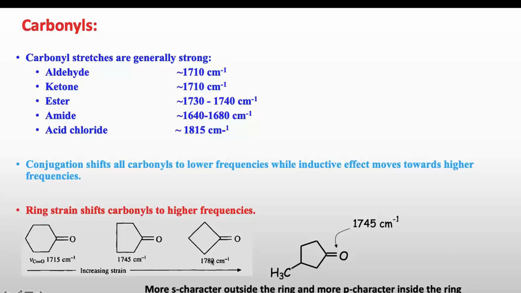And the reason for this is, as ring strain increases, there will be more S character outside the ring and more P character inside the ring. So more S character outside the ring means a stronger C=O. So as the ring strain increases, this C=O becomes stronger. That's why it appears at slightly higher frequency than the bond in a higher member ring.